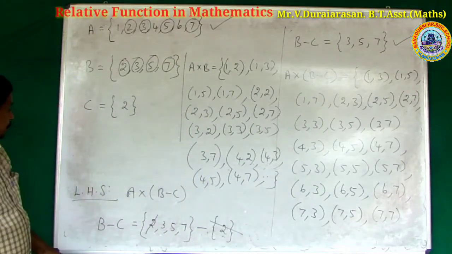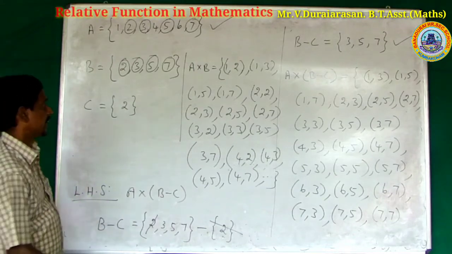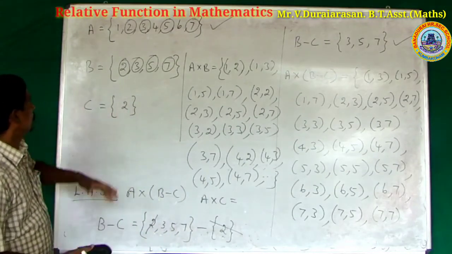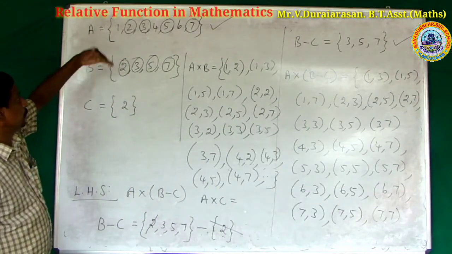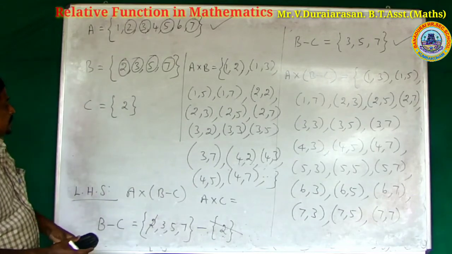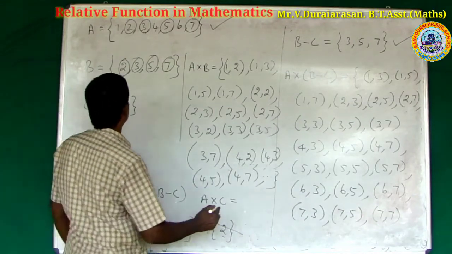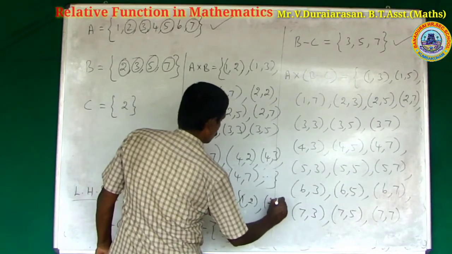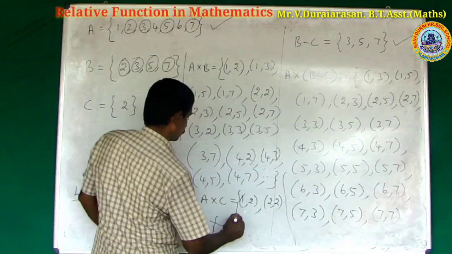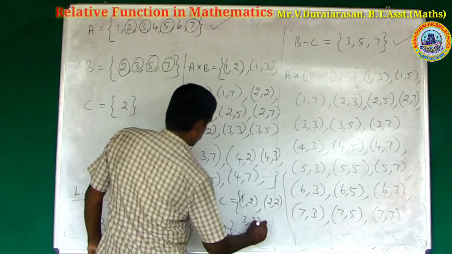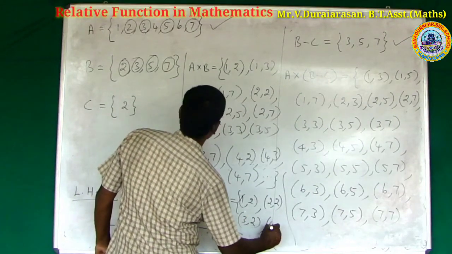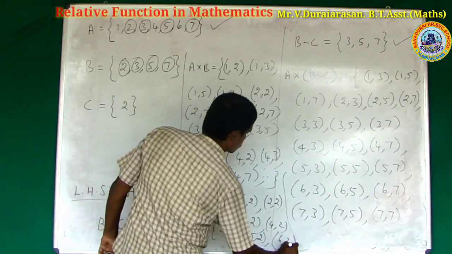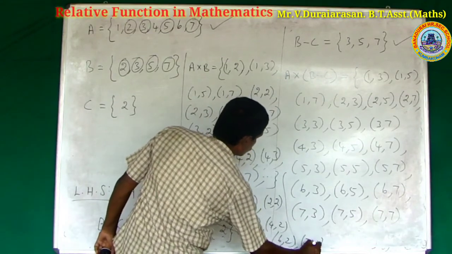Next, to find A cross C. A cross C: 1, 2, 2, 2, 3, 2, 4, 2, 5, 2, 6, 2, 7, 2.